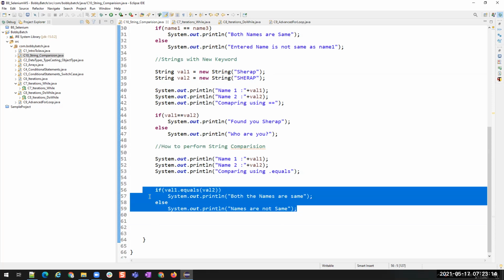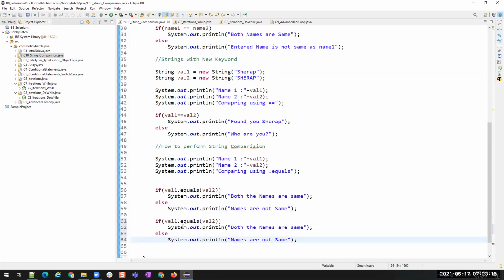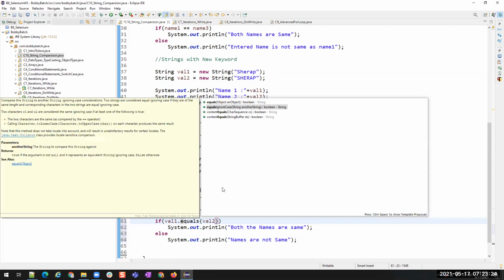So the same value I'm going to copy here, but instead of equals, I'm going to use equals ignore case. You see this method equals ignore case, which is going to ignore the case sensitivity. Inside it, what is it doing? Character dot toLowerCase or character dot toUpperCase on each character produces the same result.